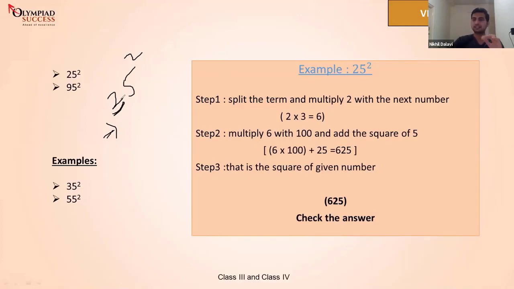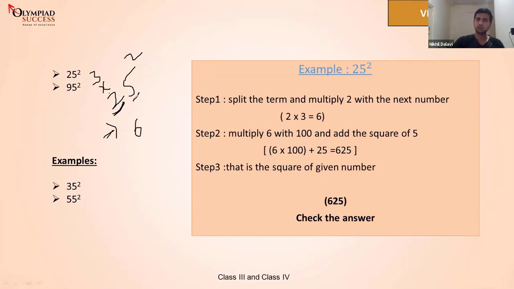Which is the next number to 2? In the number line, which is the next number to 2? Yes, the next number to 2 is 3. I want everyone to answer this question. It's a simple one. Yeah, the next number to 2 is 3. So we take this 3 and we multiply that 3 with this 2. How much is 3 times 2? 6. You're right. So write 6 here.